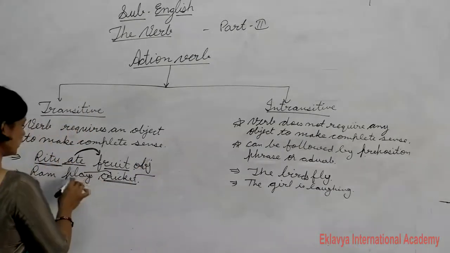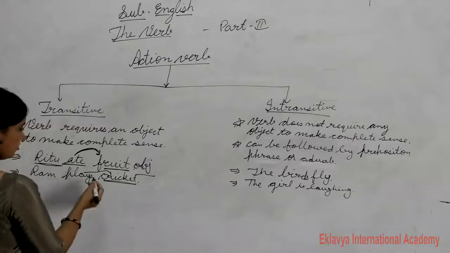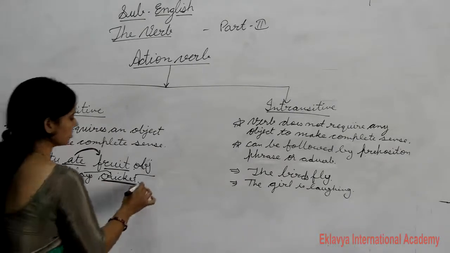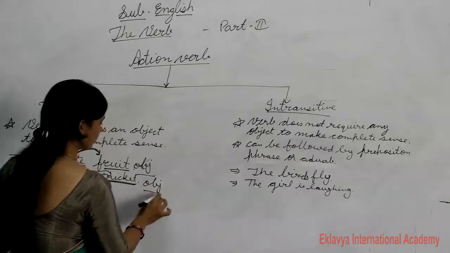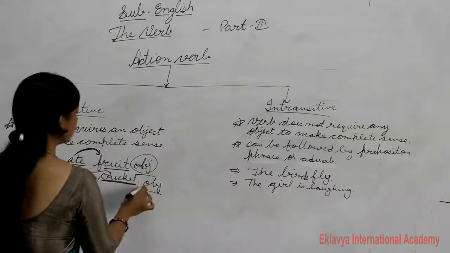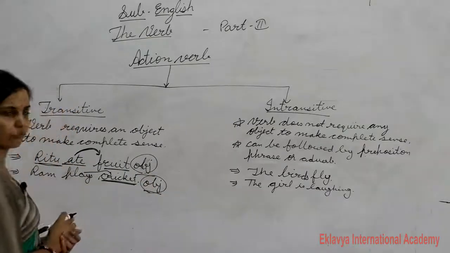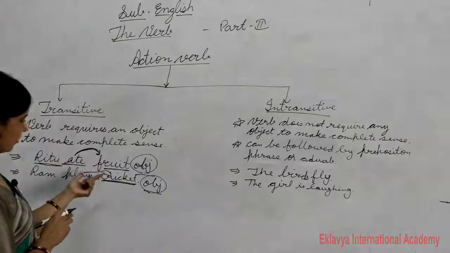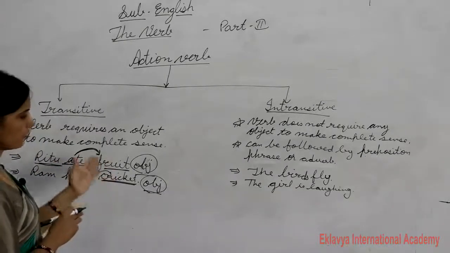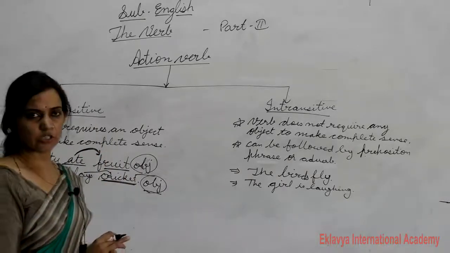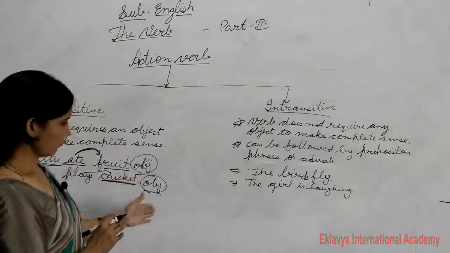And what does Ram play? The answer is cricket, so it is also the object. So this is the way to find the object of the verb. When you ask the questions what and whom after the verb, and you get an answer to what or whom, then this is the object of the verb. Easily you can find it this way.